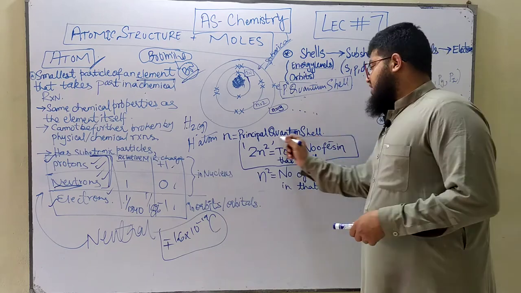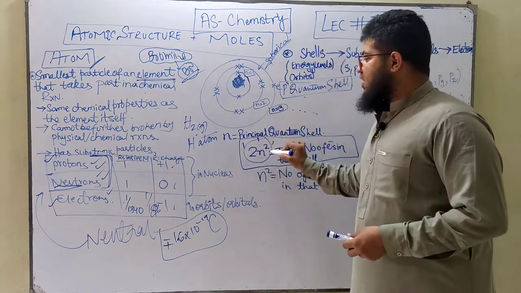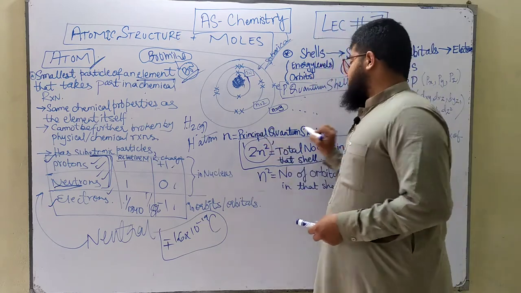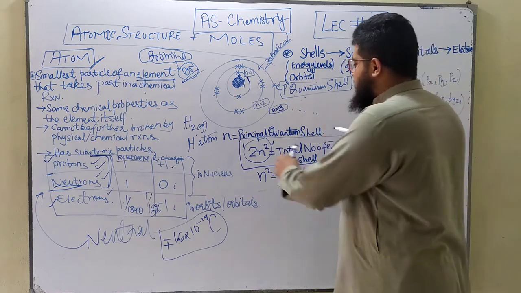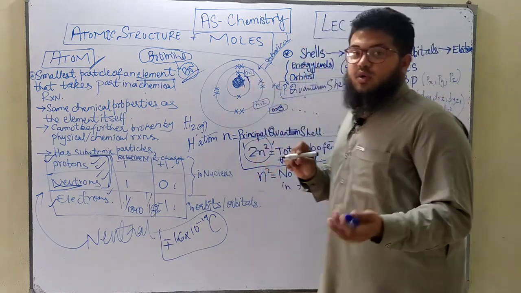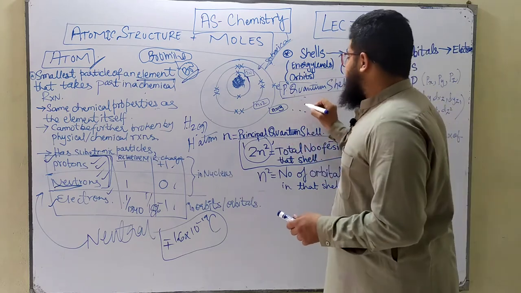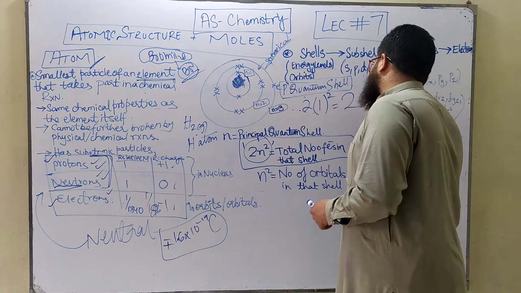The total number of electrons in a particular shell can be calculated using the formula 2n squared, where n represents the principal quantum number or the principal quantum shell of that particular shell. So if you want to find out the maximum number of electrons present in the first shell, what are you going to do? You're going to place the value of n as 1. So 2 times 1 squared.